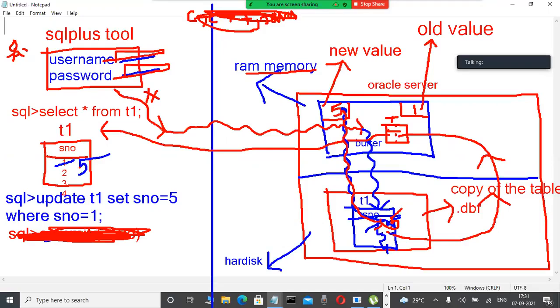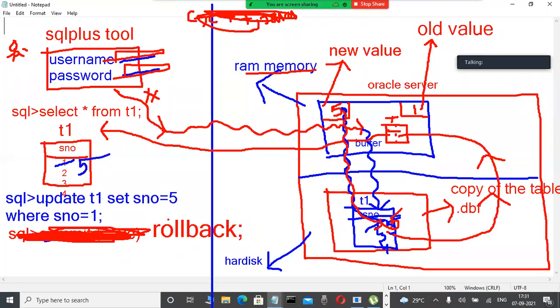Whenever 5 is cancelled into 1, how can I do that in a database? Rollback is a command we are using. Okay, observe it here, just some commands only, for awareness purpose. Here, rollback is a command. Rollback means undo the transaction. Again, this 5 is changed into 1.